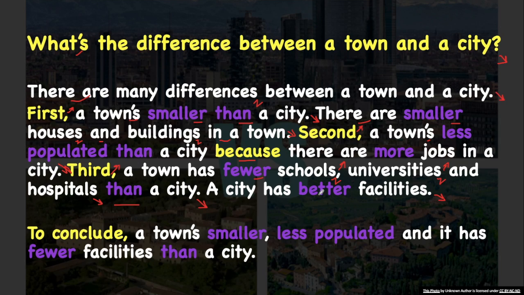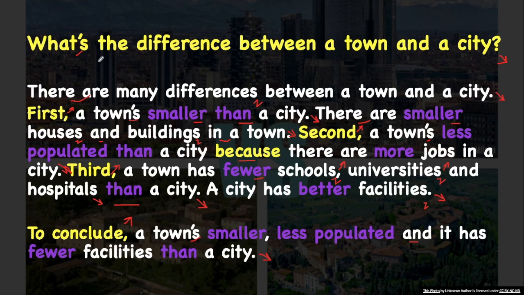I told you, in a city you have more hospitals, better schools, bigger schools, malls, better roads, facilities. To conclude, a town is smaller, less populated, and it has fewer facilities than a city.